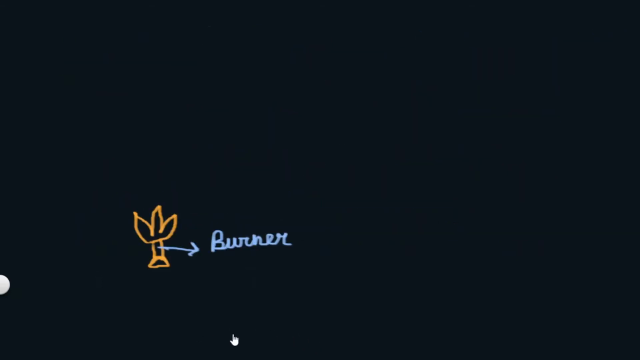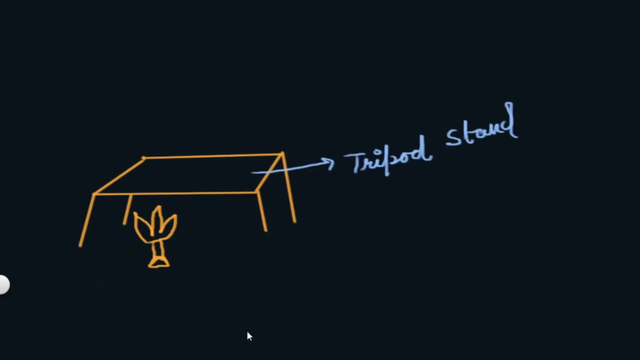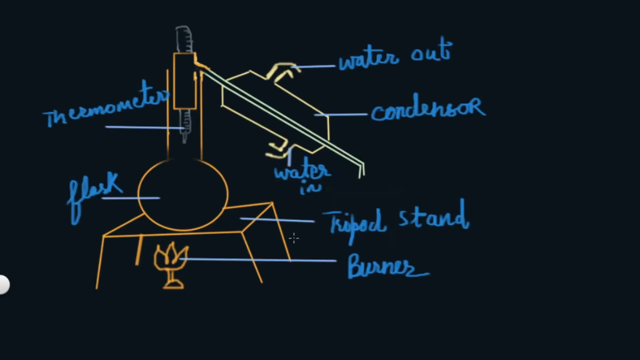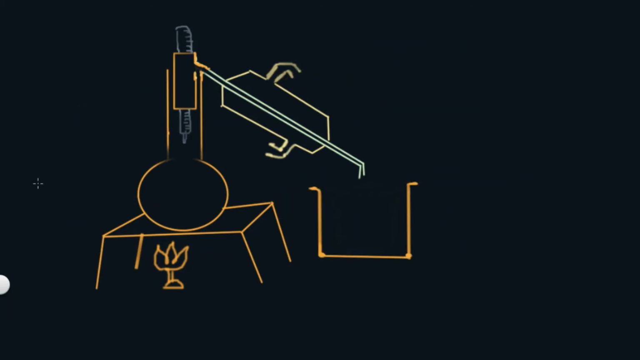Now let us talk about the apparatus which we have to use for doing the distillation. Take a burner, then a tripod stand, a thermometer and a flask. We also require a condenser attached to the flask. We also require a container, a beaker, so that we can collect the substance which we have separated.